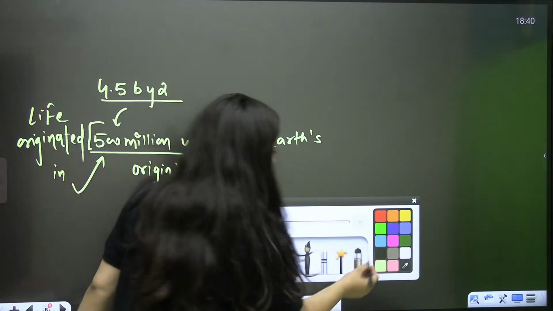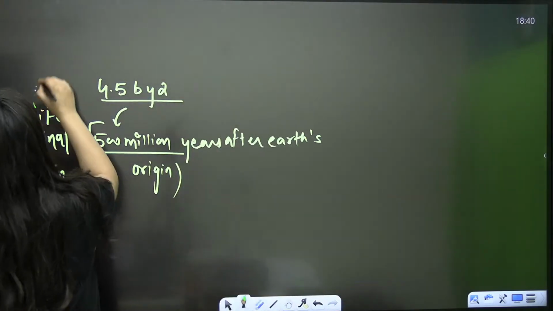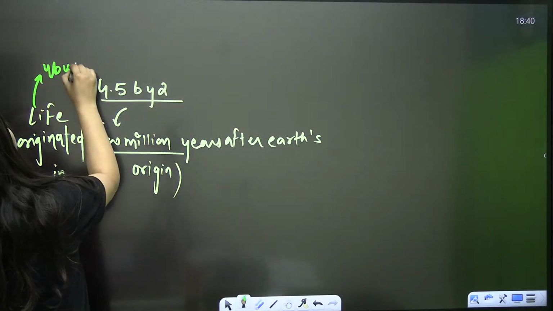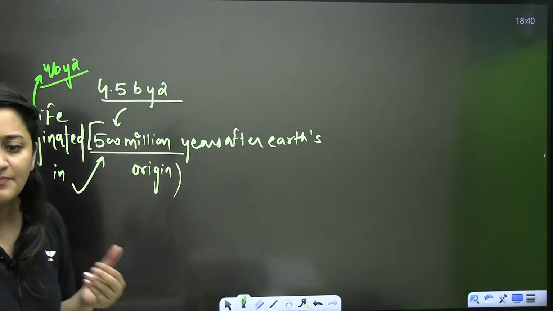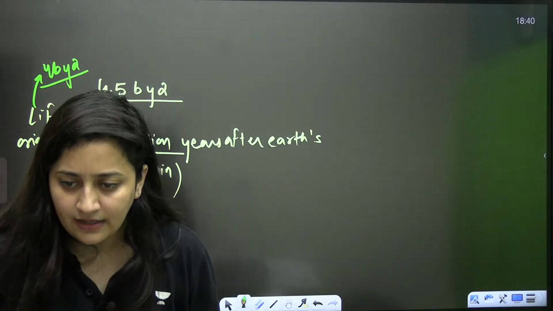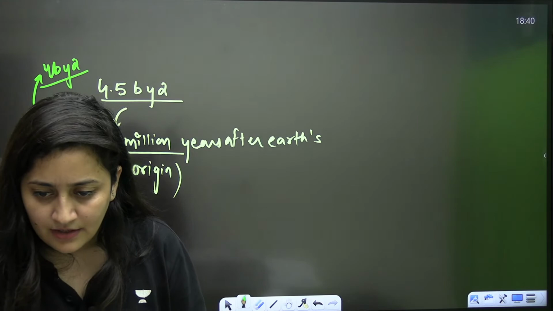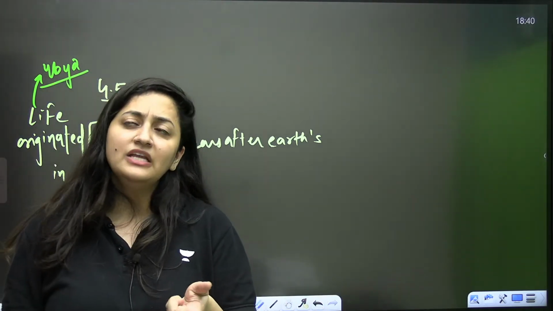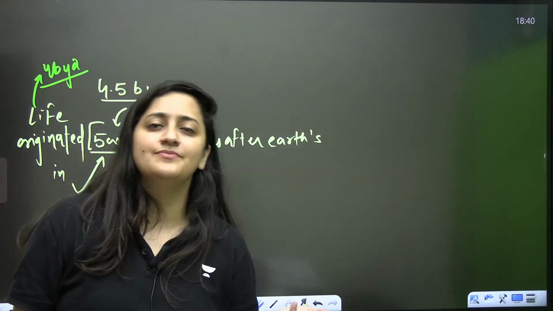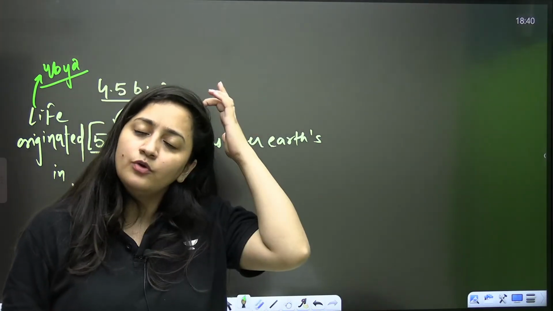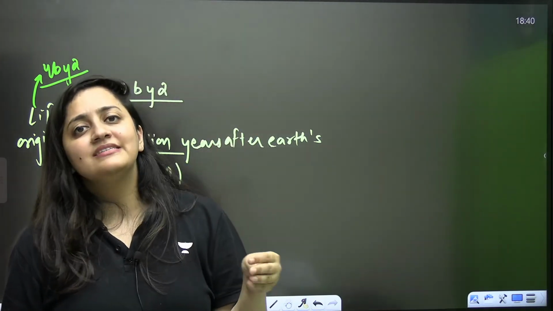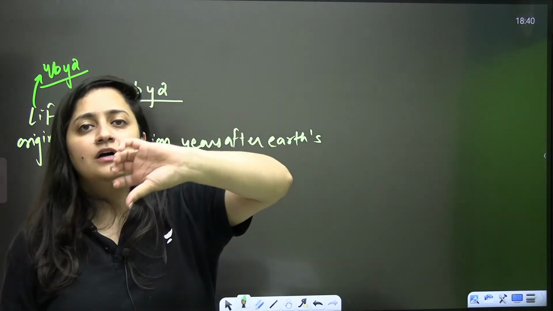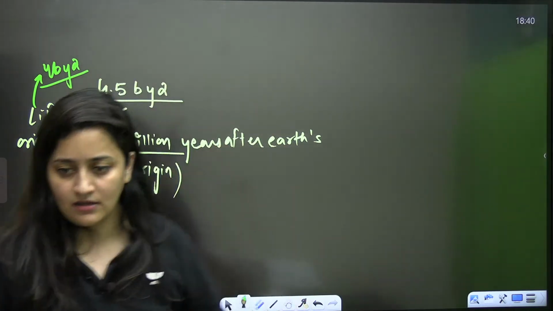So can I say that life originated near about 4 billion years ago? Yes or no? It's simple mathematics. Let's say you are saying that you attended the test 15 days back, or you are simply using the dates. It's simply like that.